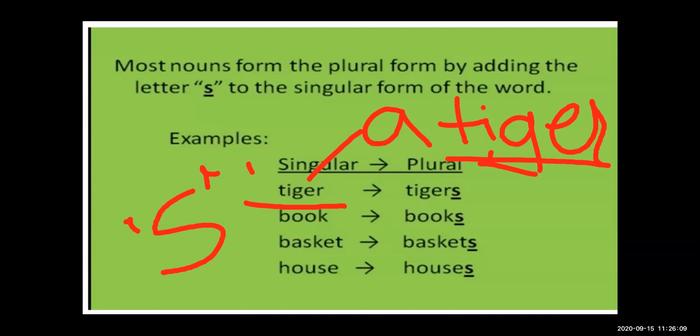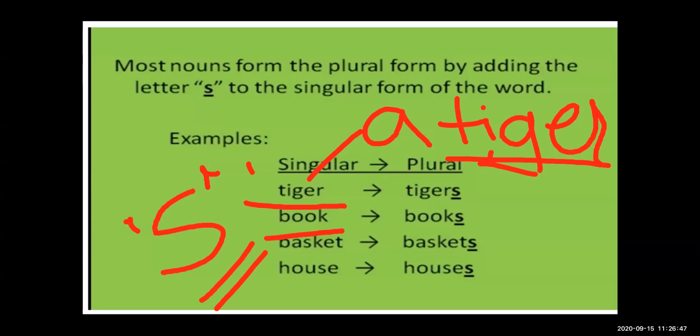If we have to talk about two or more than two tigers, we have to make tiger into the plural form. At that time we put the letter s at the end of tiger. By adding the letter s, we convert the singular tiger to the plural. And the pronunciation is tigers. Tiger, tigers.